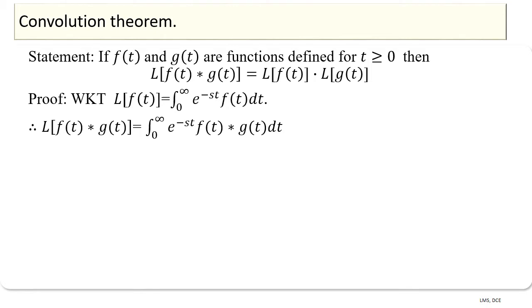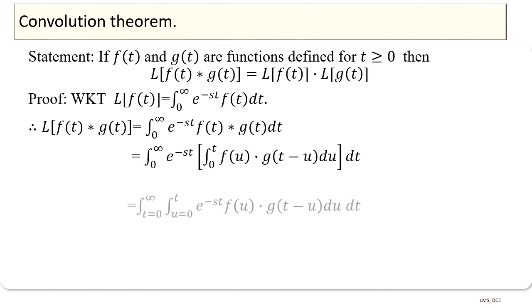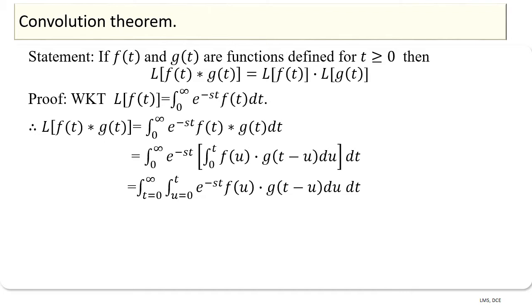In RHS, the above integral becomes integral 0 to infinity e power minus st of integral 0 to t f of u into g of t minus u into du of dt, which is equal to integral t is equal to 0 to infinity integral u is equal to 0 to t of e power minus st into f of u into g of t minus u into du into dt.